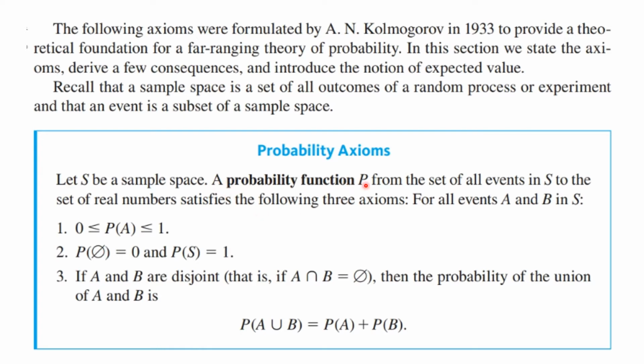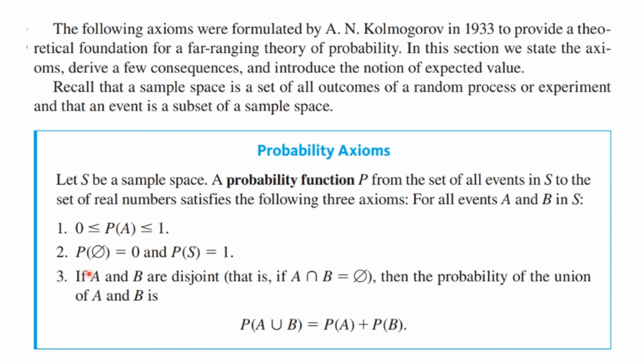A probability function P, and this is a function just like in your other math classes. For every input, there's only one output. So a probability function P from the set of all elements in S to the set of real numbers satisfies the following three axioms. Number 1: for all events A, B in S, those are subsets of the sample space, P of A is a number between 0 and 1. The impossible event is 0 and the sure event is 1, and everything else is a number between.